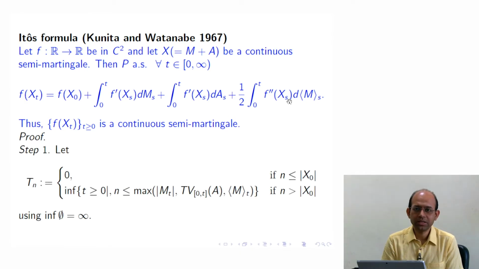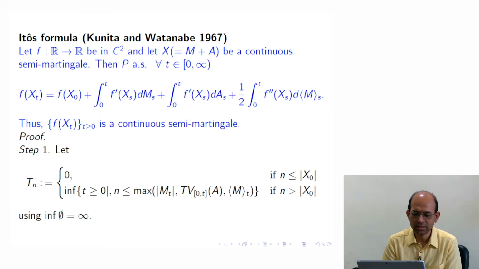So the proof has many steps. In step 1, we take a sequence of stopping times. That is important for our case because we consider the stopping time so that we can localize both the integrands and the integrators, so that we can make them square integrable martingales. Okay, so let us construct this Tn.